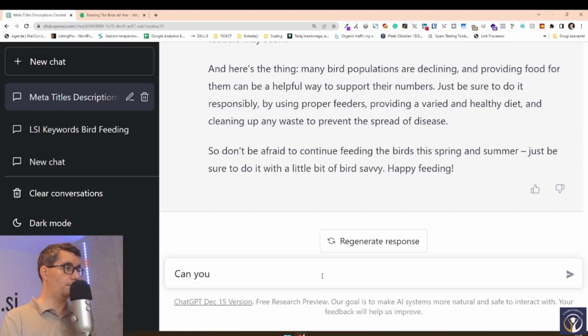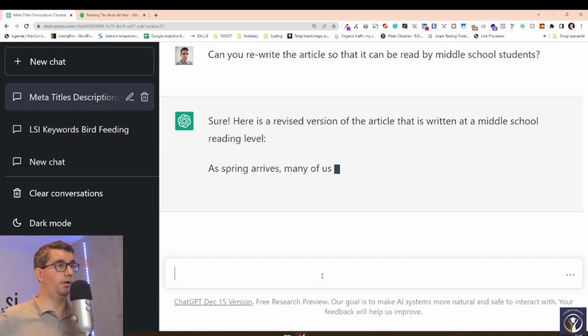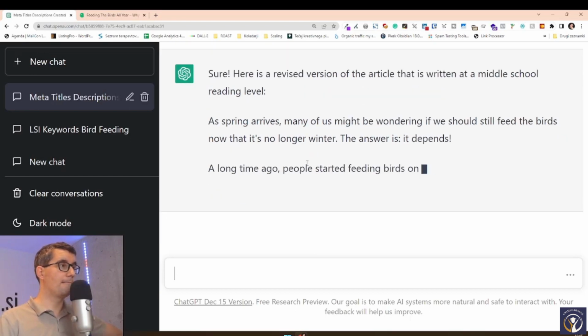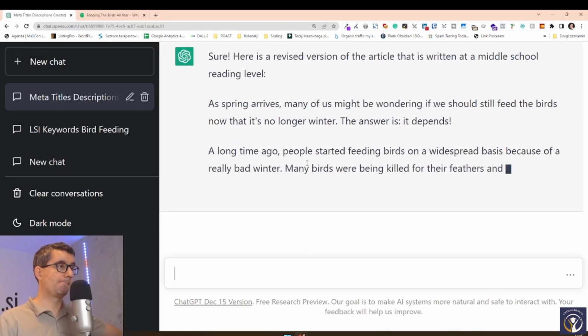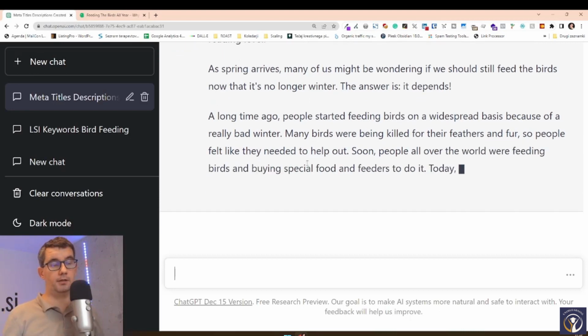Can you rewrite the article so that it can be read by middle school students? So, it has written the article at the middle school reading level. And now it rewrites the whole article in a completely different way, right?